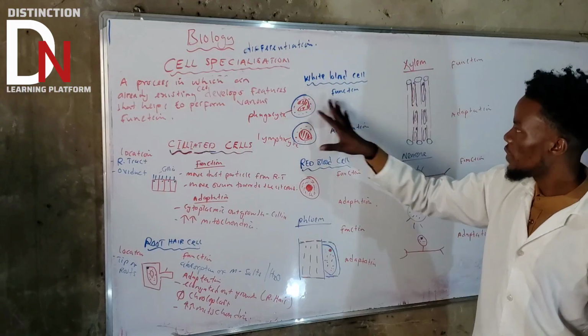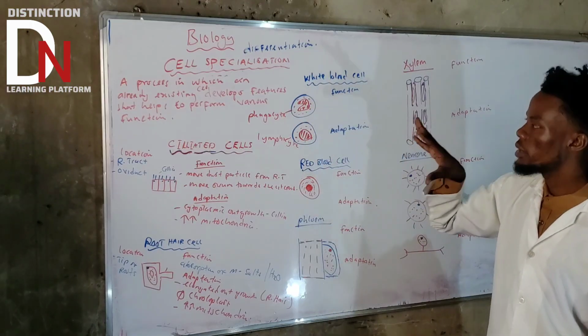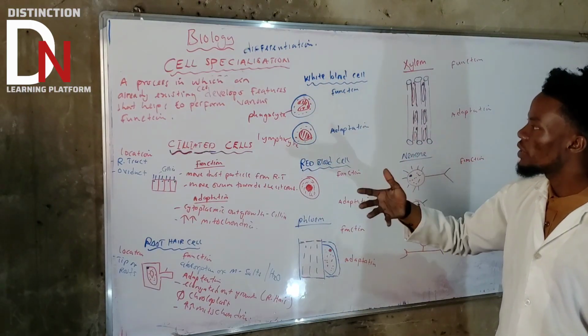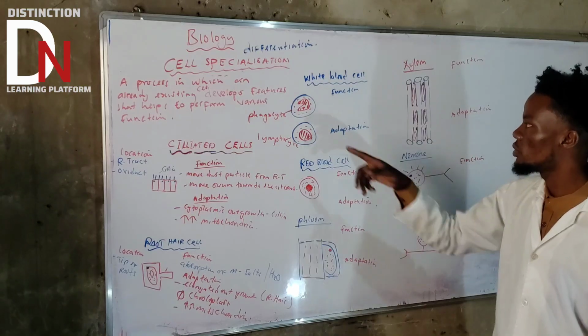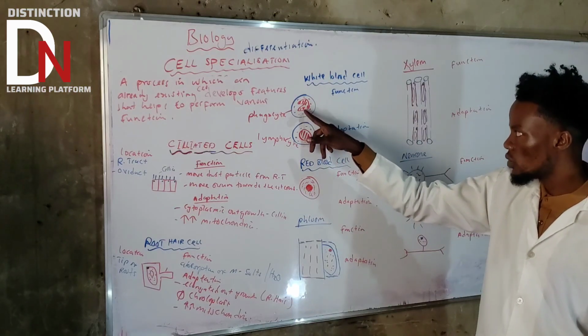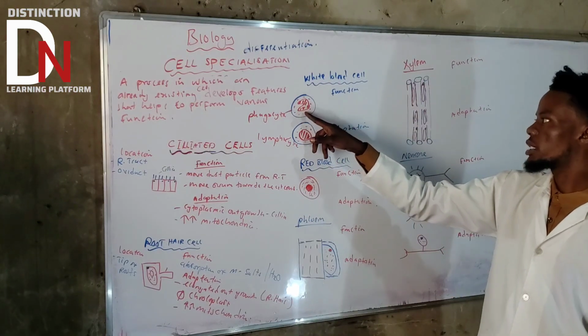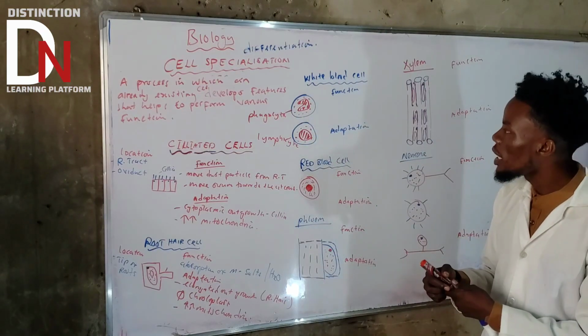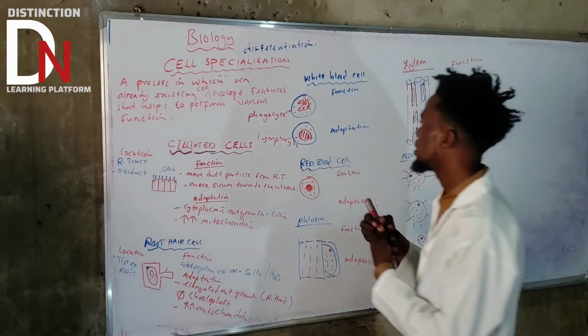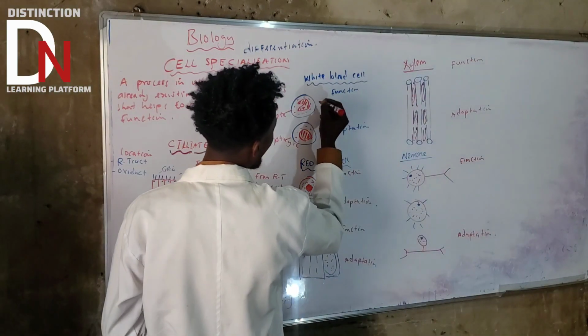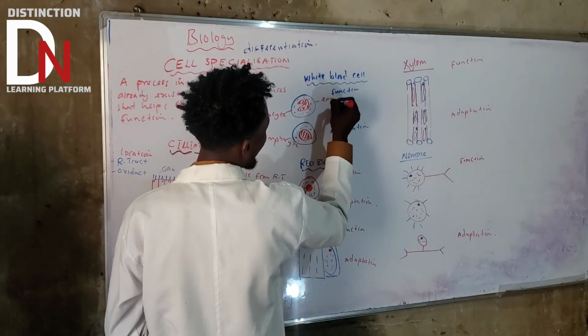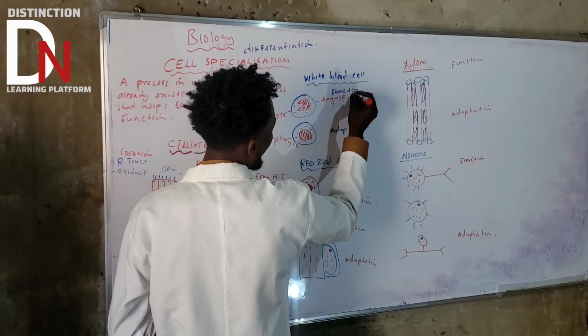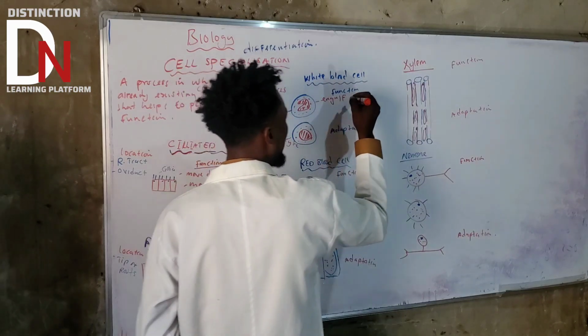Now, what is the function of these white blood cells? We know it's to fight against foreign invaders or infections, but what is the specific function for this one? As you can see, it has a lobed nucleus. The function of this one is to engulf bacteria or foreign invaders, let's just say microorganisms.